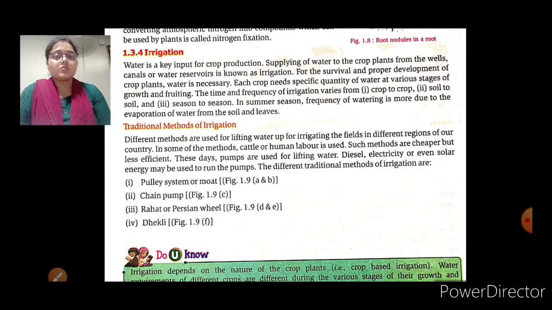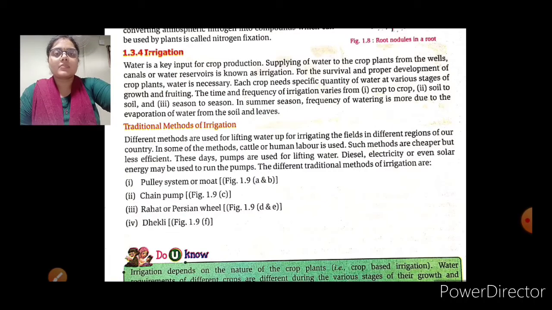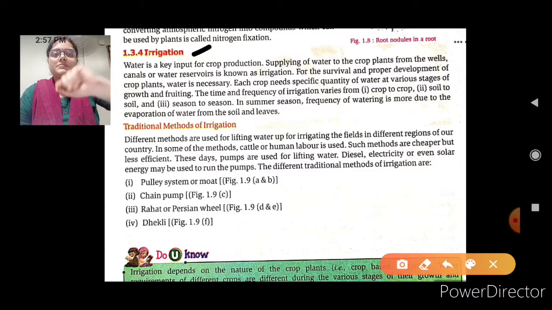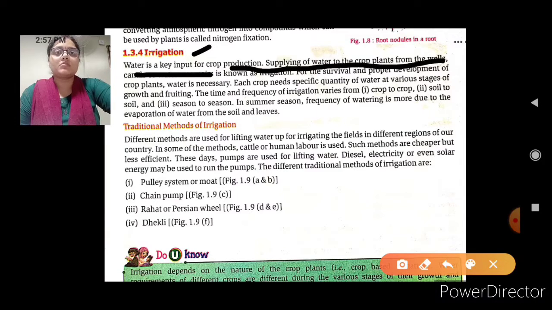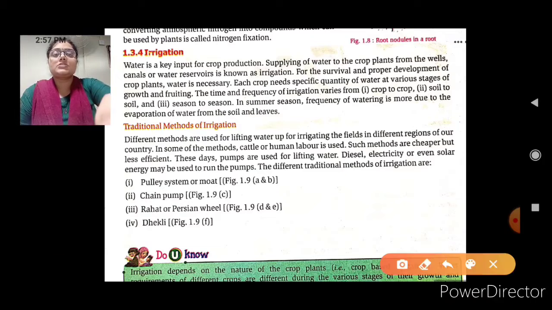Now we are going to discuss our next topic, and that is irrigation. So what is irrigation and what are its uses while we are growing crops and plants? Water is a key input for crop production. Supplying of water to the crop plants from wells, canals or water reservoirs is known as irrigation.